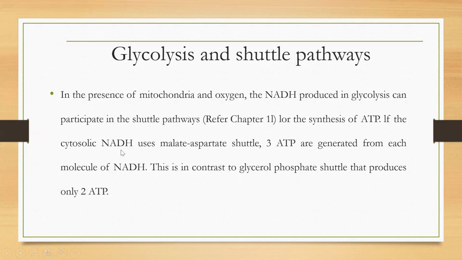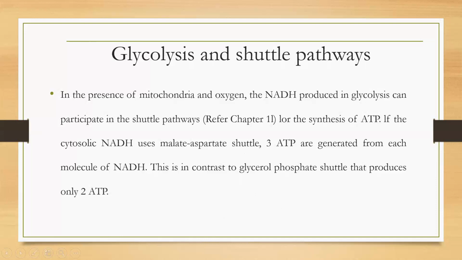So then only 6 ATP molecules will be produced in the glycolysis. Therefore, depending on which shuttle pathway the NADH molecules enter, we can say that in the glycolysis we get the formation of 6 or 8 ATP molecules.